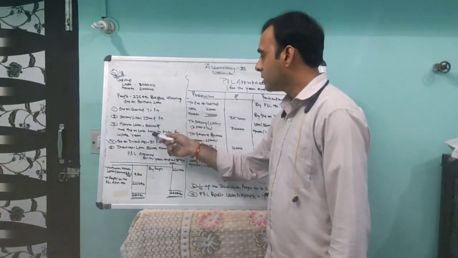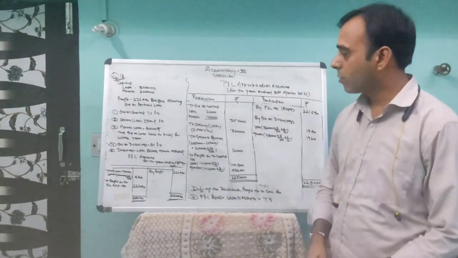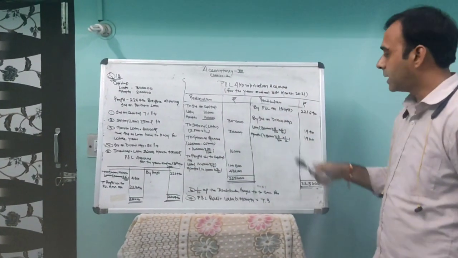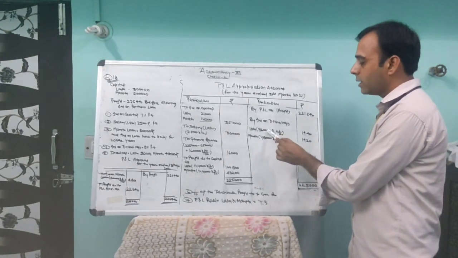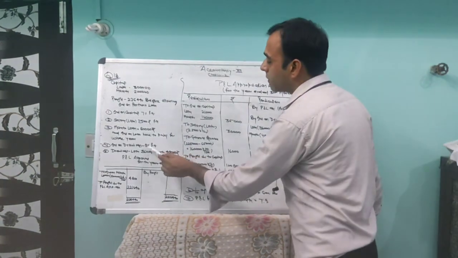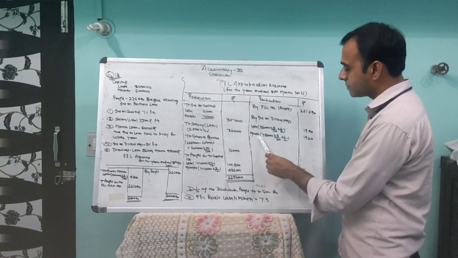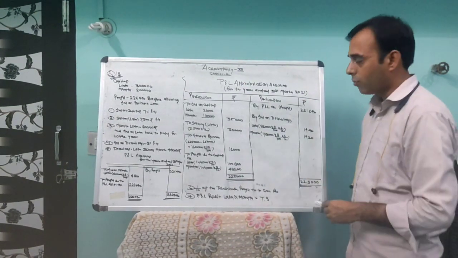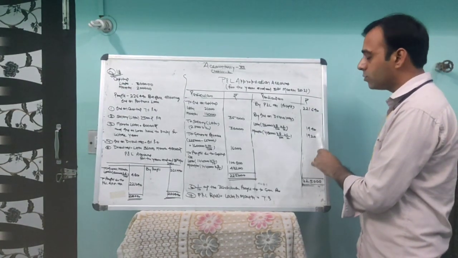After that, you have to transfer 1/10 of the distributable profit. Before this, you have to charge interest on drawing at 8%. It will come to the credit side. By interest on drawing, Lata: 36,000 into 8 upon 100 into 6 upon 12, because the rate is per annum and the date is not given. Same for Mamta: 48,000 is the drawing of Mamta into 8 upon 100 into 6 upon 12. It comes to 1,440 for Lata and 1,920 for Mamta.